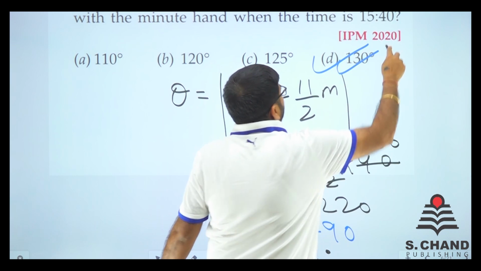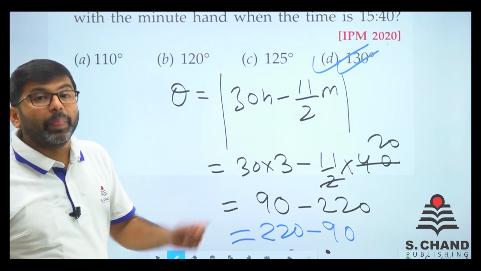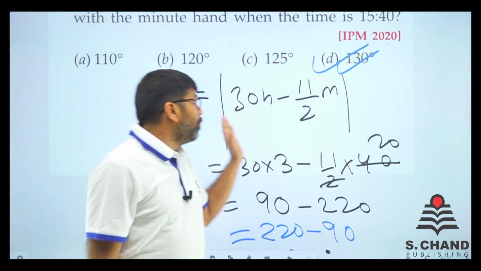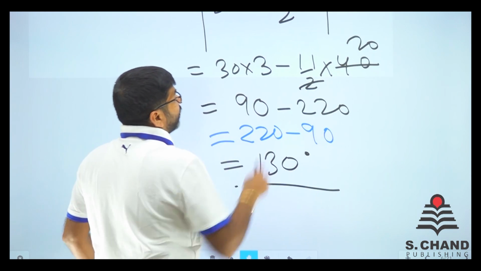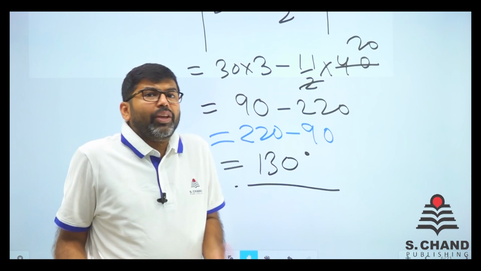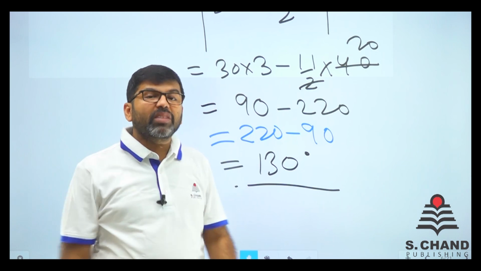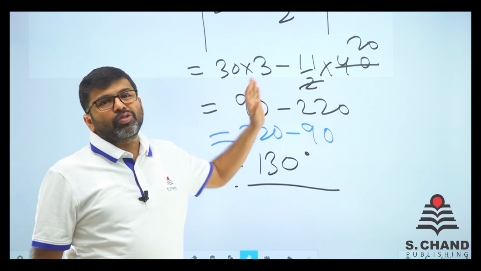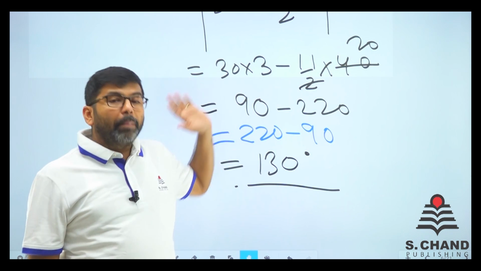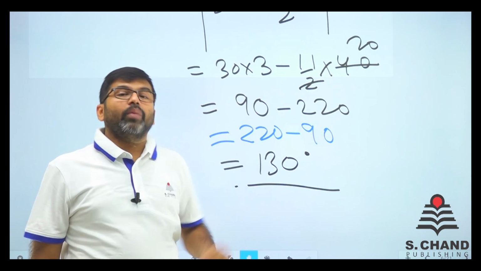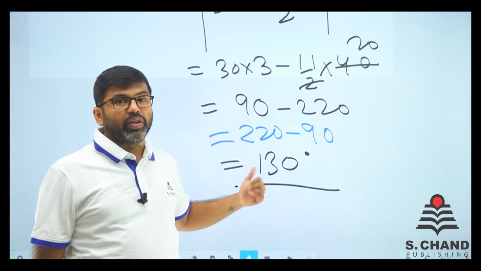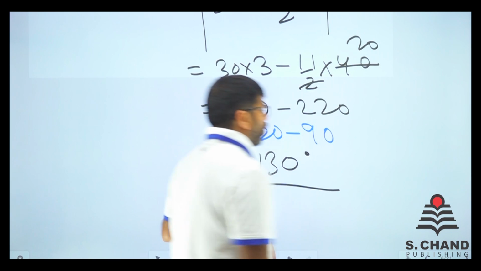So answer comes as 130 degree and that is also positive. So answer is D. So we must remember one thing. I tell you again, mod is very important. That is the only reason I reversed it here. You might think why I did that. Because we want a positive answer. 90 minus 220 is minus 130, but it had to be positive, so I interchanged it. The theta always comes in positive in this question. Remember that.